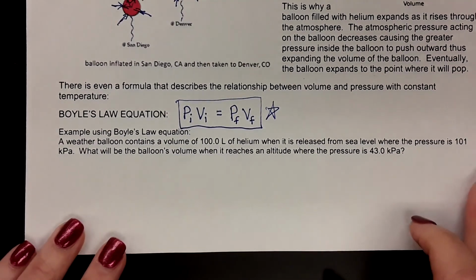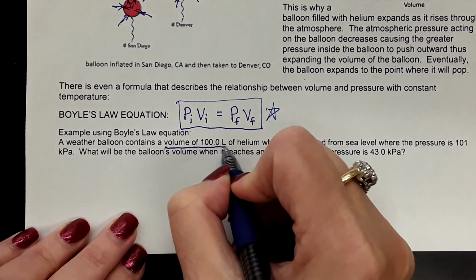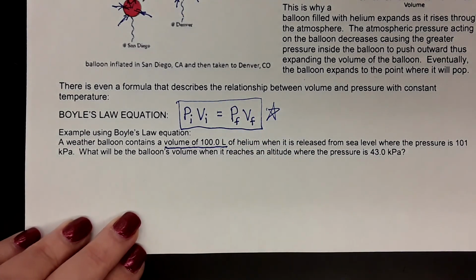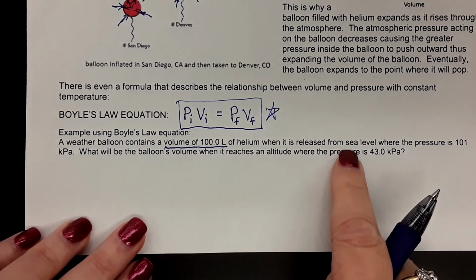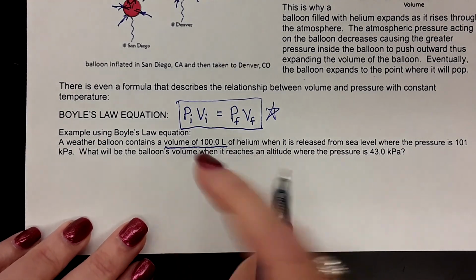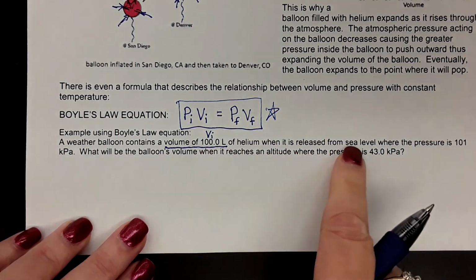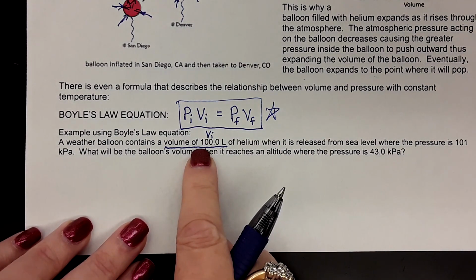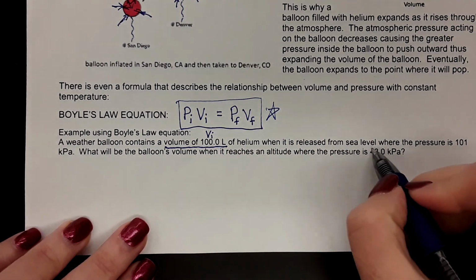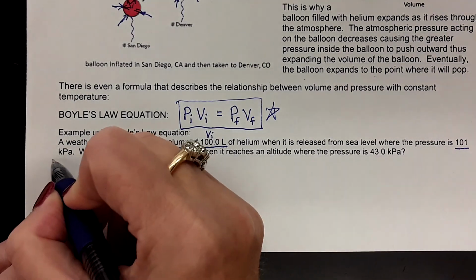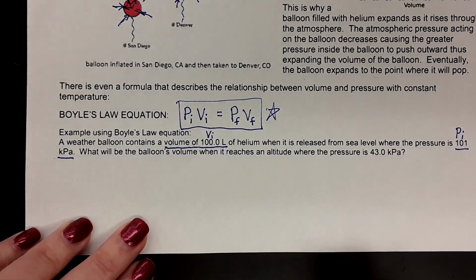Suppose we have a weather balloon, and it contains a volume of 100 liters. Always underline your information, and then we'll identify it. This helium balloon is released from sea level. So this is where we know it is initially. So let's call this the initial volume. It's released at sea level, so that's going to be the location of our initial state. So, initial volume of 100 liters, and it says the pressure where it's released is 100 kilopascals. So this is going to be the initial pressure.